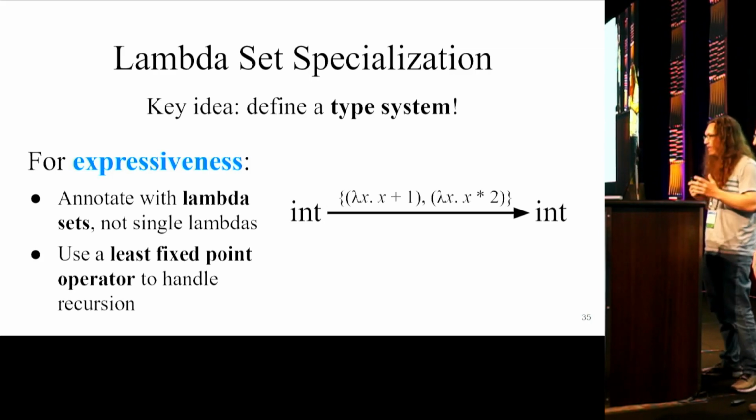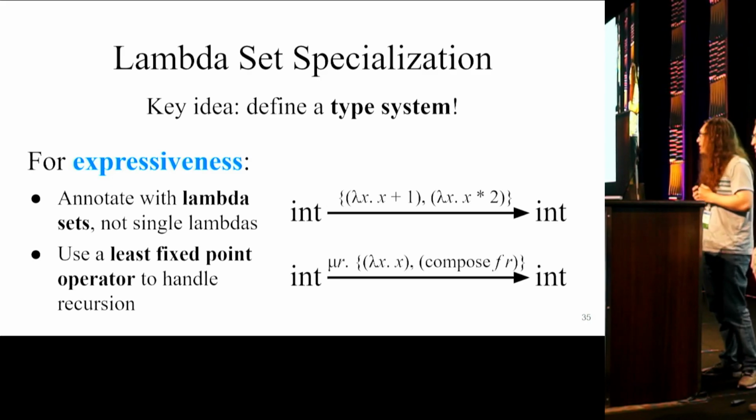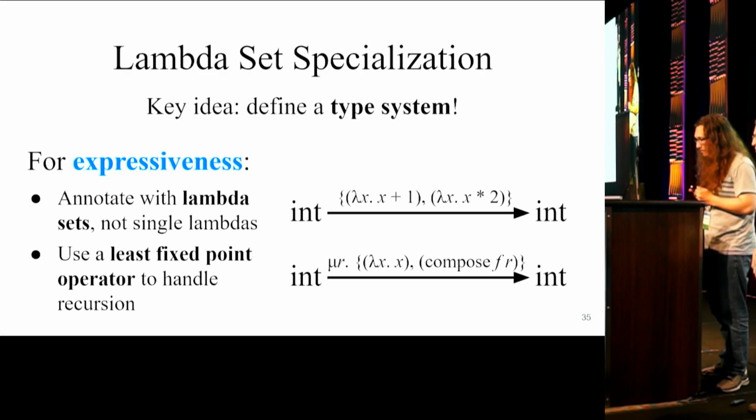Also, we can use lots of standard type system tricks to help us encode more complicated constructs. So, for instance, we introduce a least fixed point operation at the level of lambda sets to handle recursion.